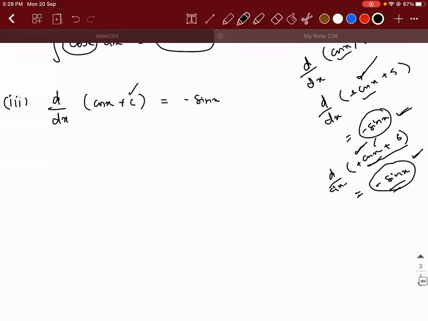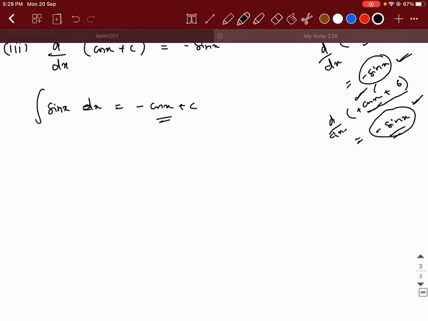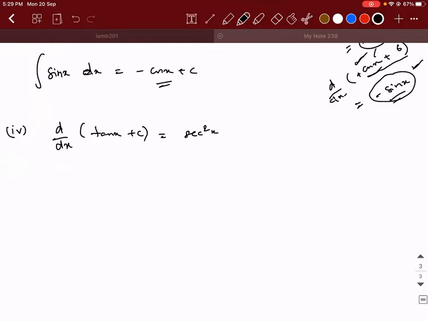So what will the integral of sin x be? Minus cos x plus c. Fourth: what is the derivative of tan x plus c? It is secant square x. So what will the integral of secant square x dx be equal to? Tan x plus c. That's it.